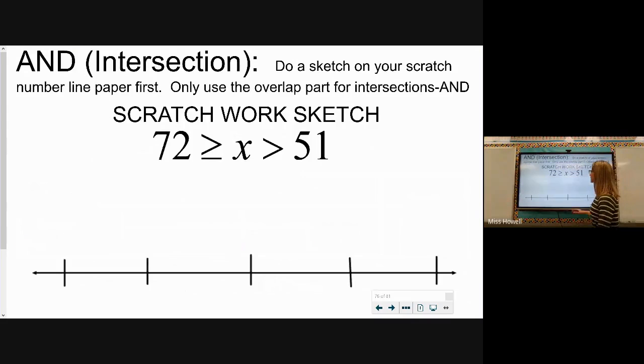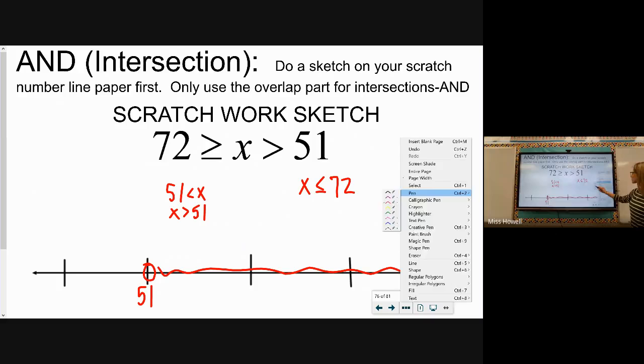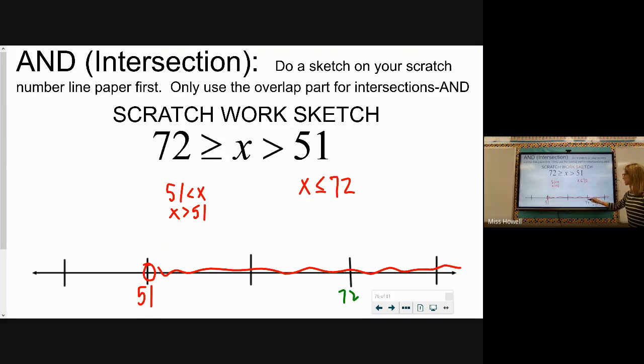All right, so we have 2 statements here. 51 is less than x, which means x is greater than 51. Those are the same thing. And x is less than or equal to 72. All right, so we have an open circle here at 51, and we should be shading to the right. We'd have a closed-in circle for 72, and for that one, we would be shading to the left.